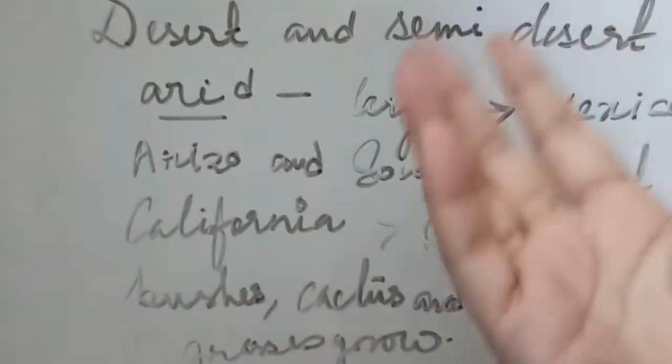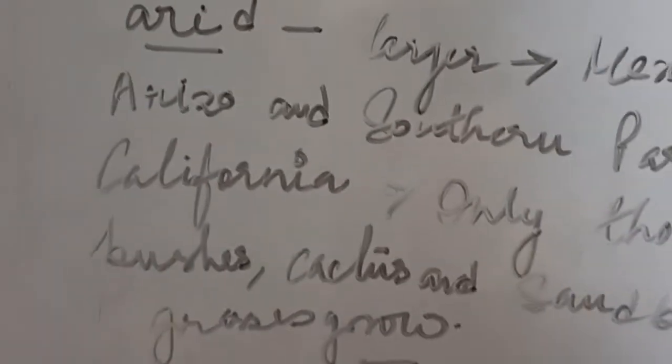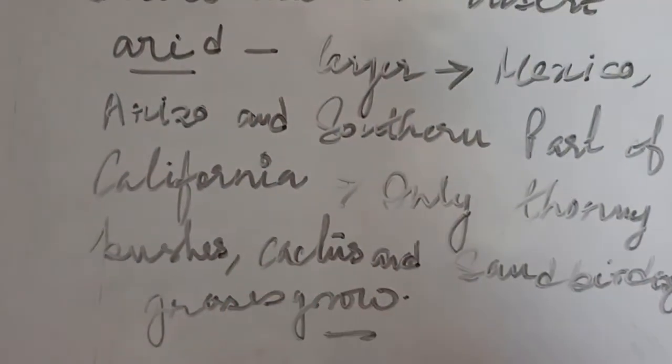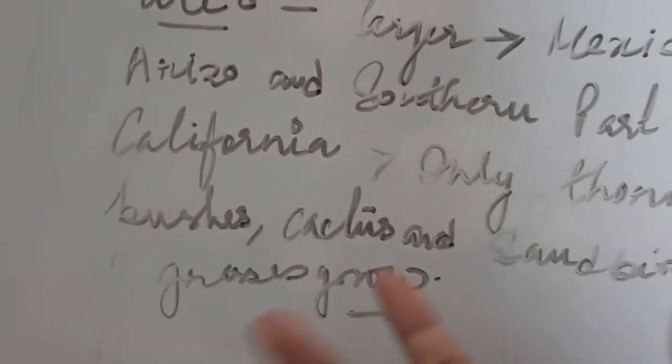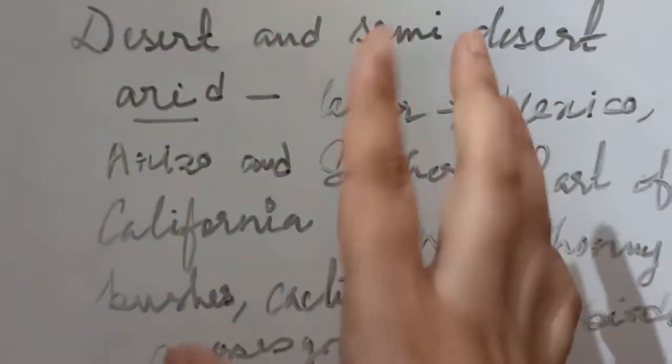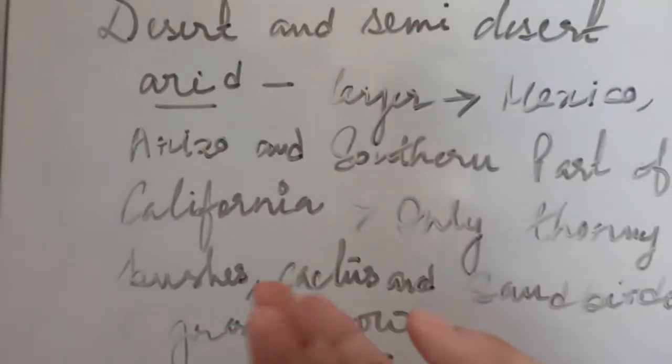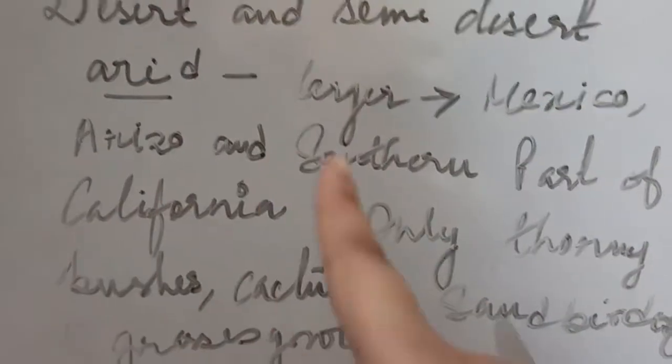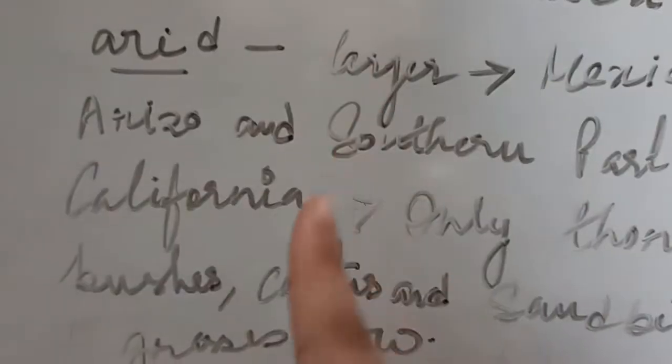Because of the lack of rainfall in the desert and the semi-desert region, we all know that the amount of rainfall is very less. So we don't get big trees over there. We generally get bushes, cactus and sand-binding grasses type of vegetation in the desert or the semi-desert regions. These regions are particularly found in the Mexican portion, Arizona portion and the southern part of California of North America.